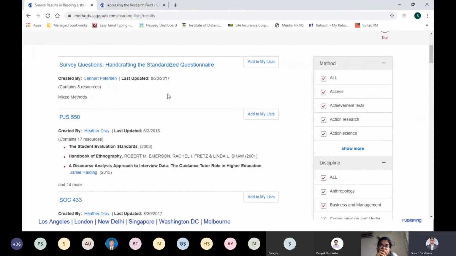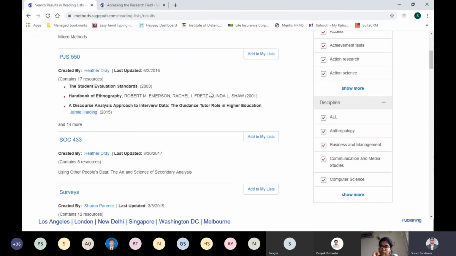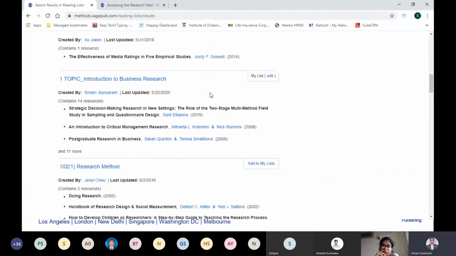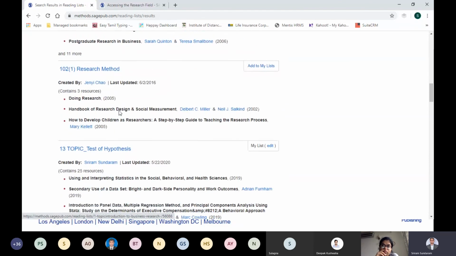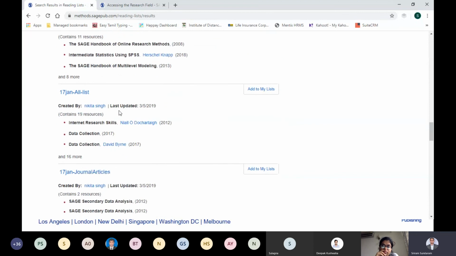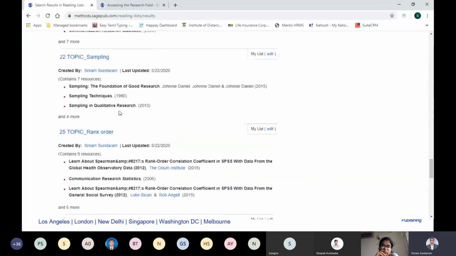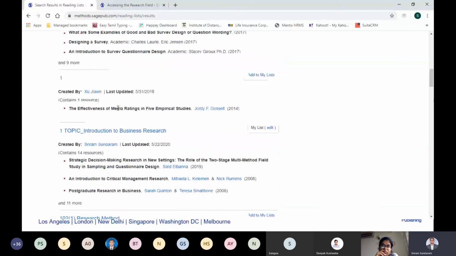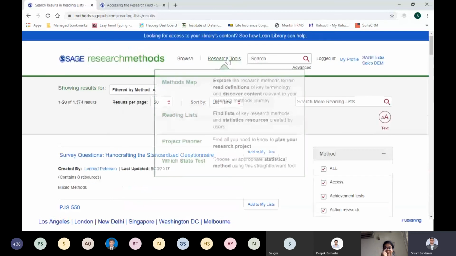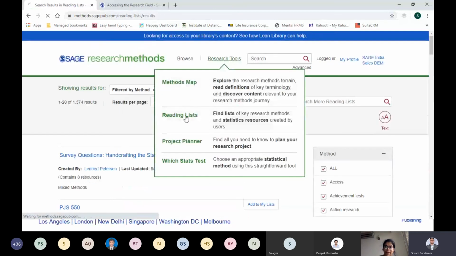If I find this interesting, I can click over here and see which books he has added. I can straight away click over here and add to my reading list. So what I am doing is seeing what others have created. For example, one of my own is available over here, based on content available on survey research. If somebody has accumulated content, I will be in a position to add that bookshelf to my bookshelf, right? That's what the reading list tool would do.